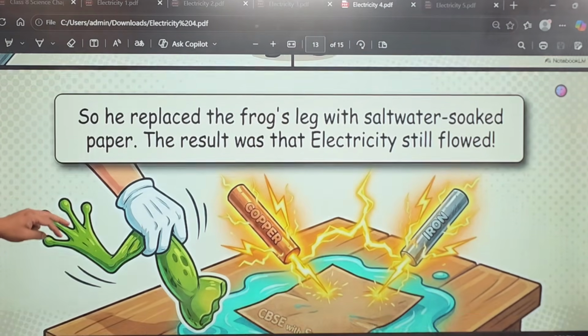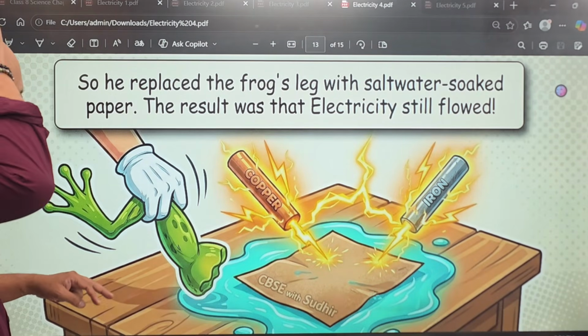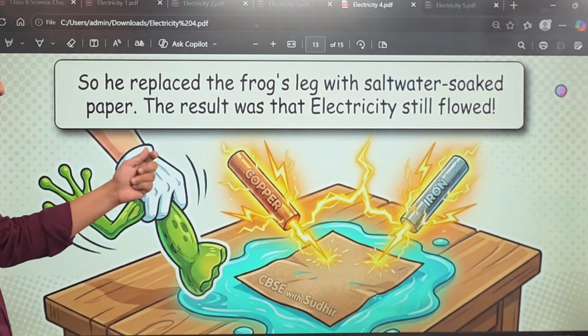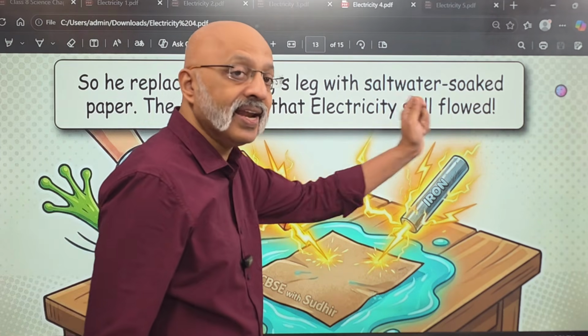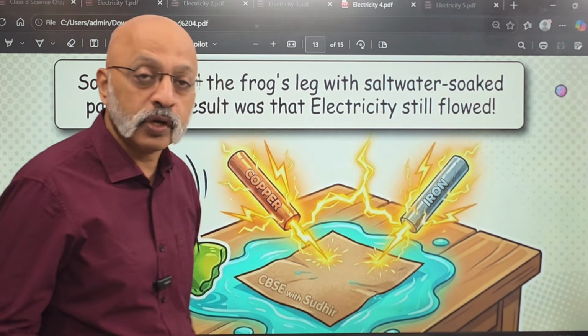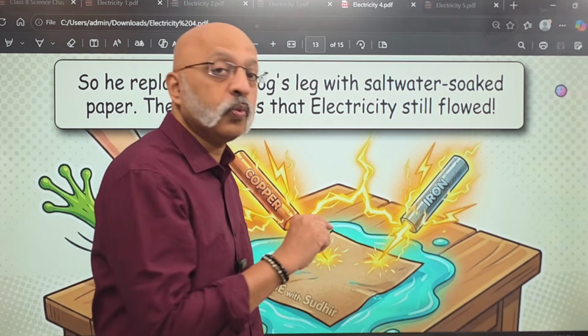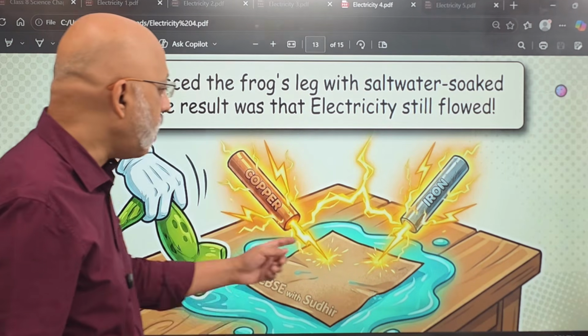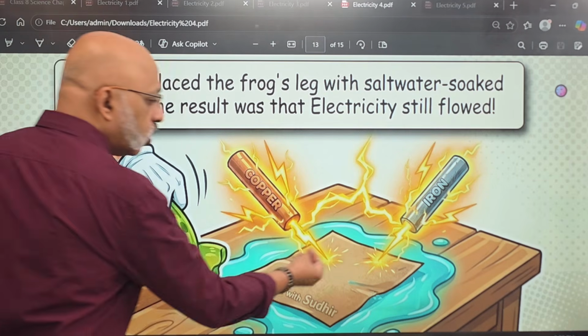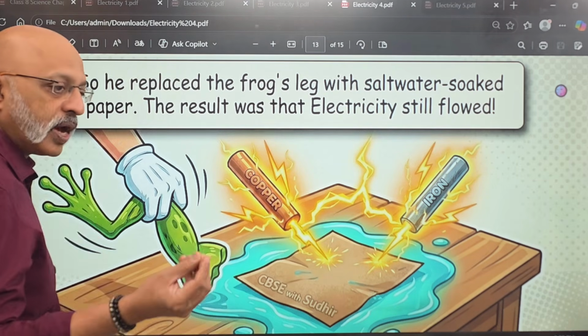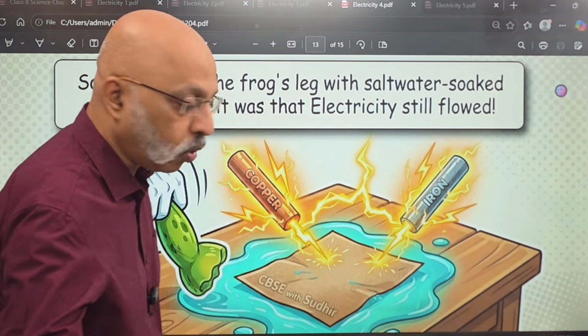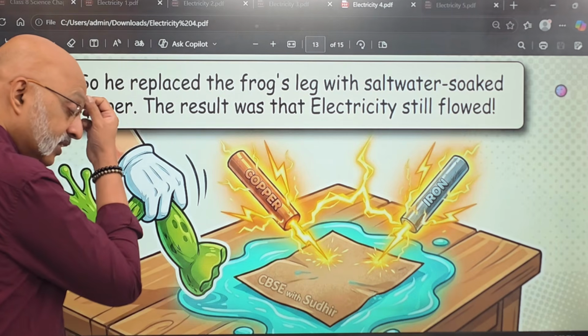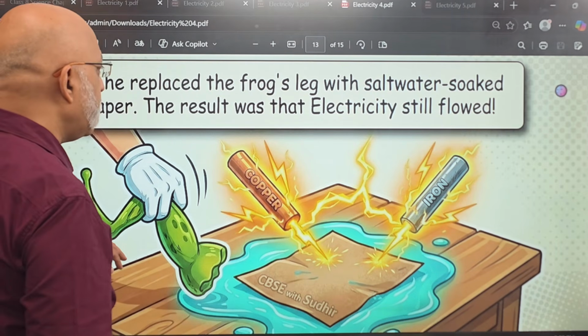Then Volta replaced the frog's leg with salt water soaked paper, and the result was that electricity still flowed. So it had nothing to do with the leg of the frog. If you have a salt water soaked solution, and you can even do it with lemon water, you can generate the same kind of effect.